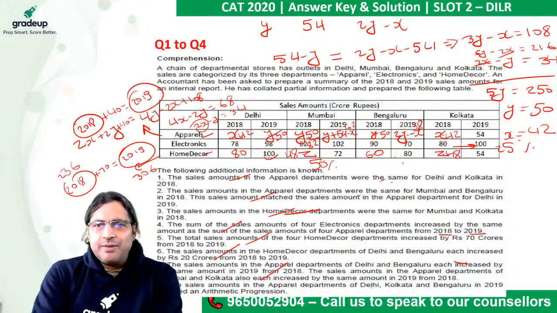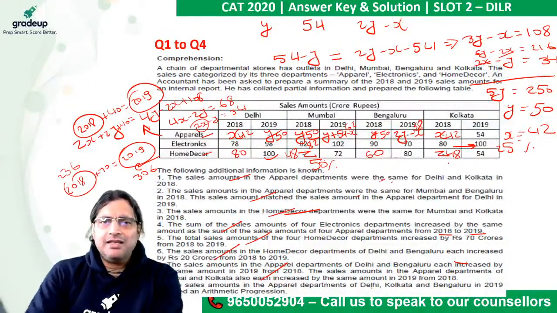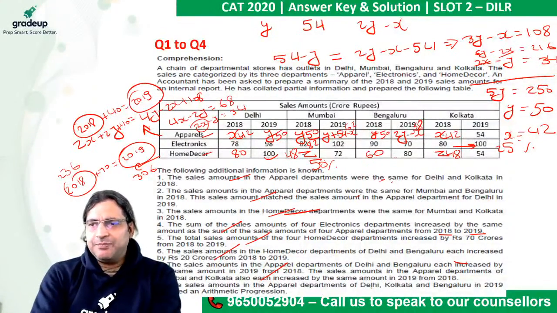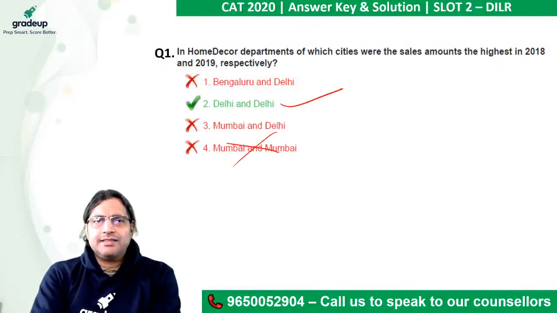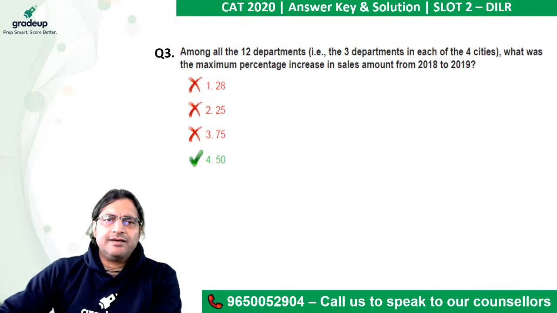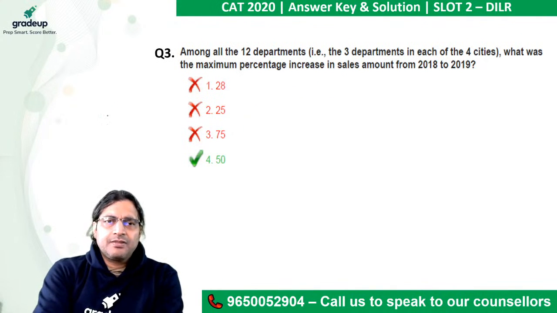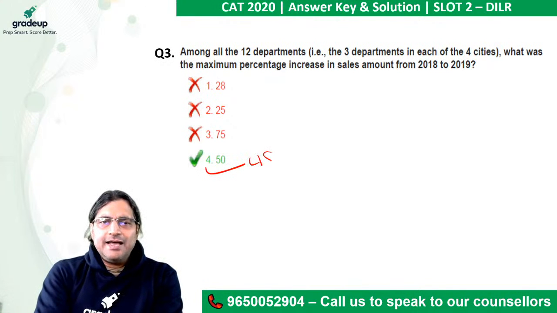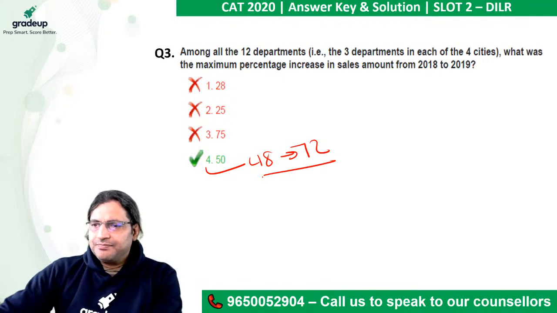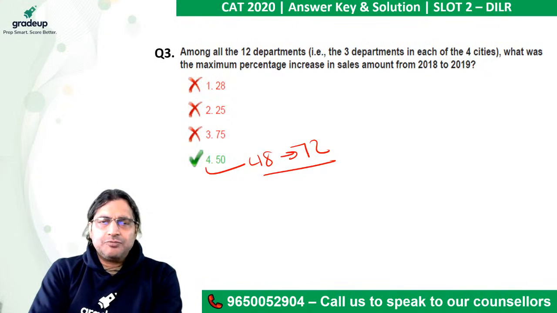Do we have a place where we have more than that? No, here we have 33.33% because 60 is becoming 80, and again, 48 is becoming 54. So no, we do not have anywhere anything more than 50%. Okay. So again, the answer here is 50%. And why 50%? Because 48 became 72. Okay. Any doubt about this? Any doubt, anyone? Let's come to question number 4.